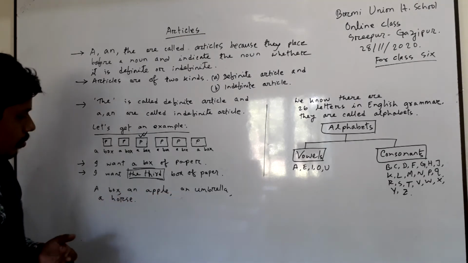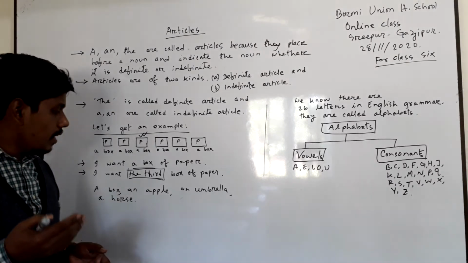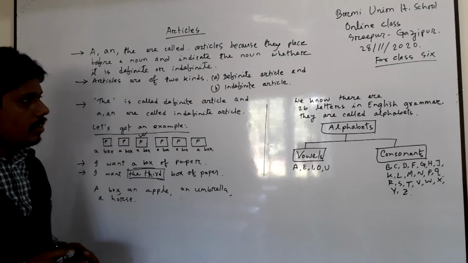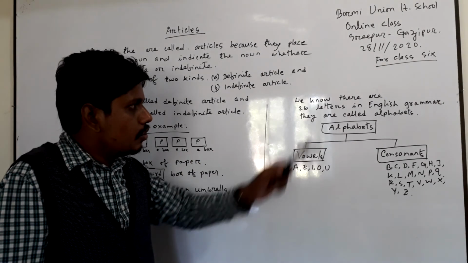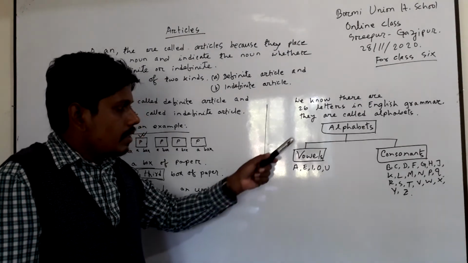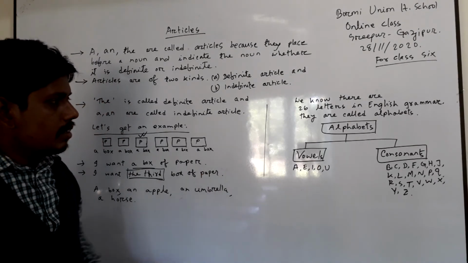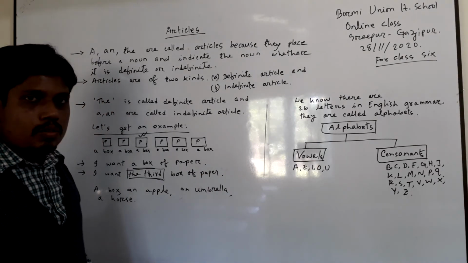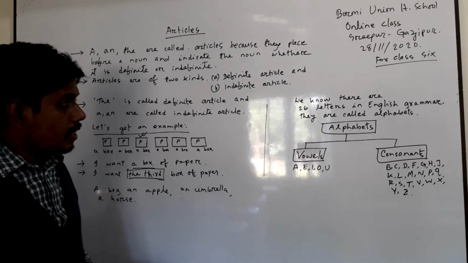And how will you use a and an before a noun? In this case, you know there are 26 letters in English grammar. They are called alphabets, and you know alphabets are of two kinds: vowels and consonants. There are 5 vowels in the English alphabet.